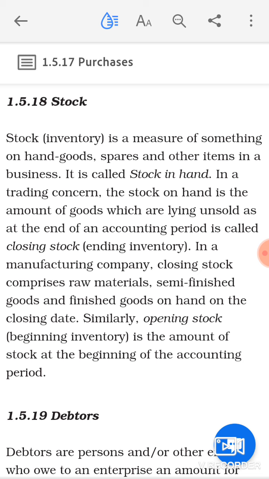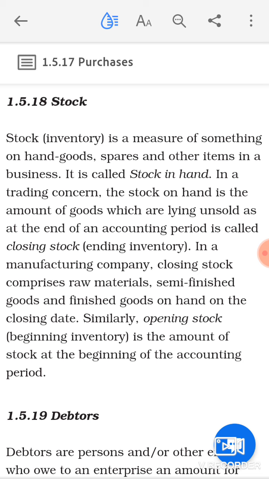Now, when we talk about stock, stock is a measure of something, meaning you are going to measure it in terms of money. It can be any goods that you have in hand, any spare parts, or any finished or semi-finished raw material or finished products that you have in the business.